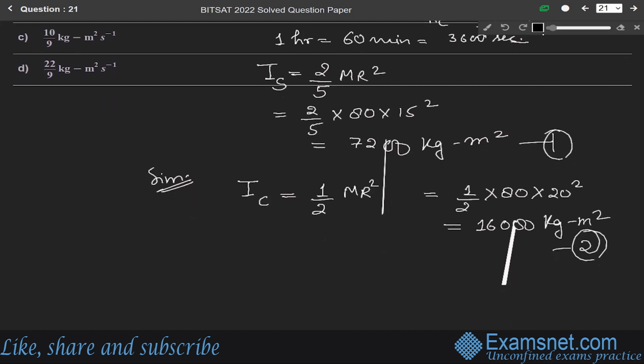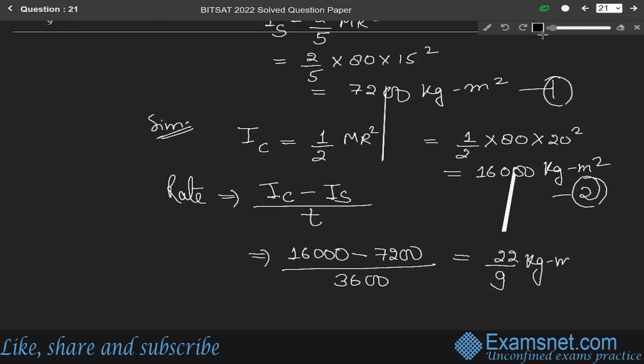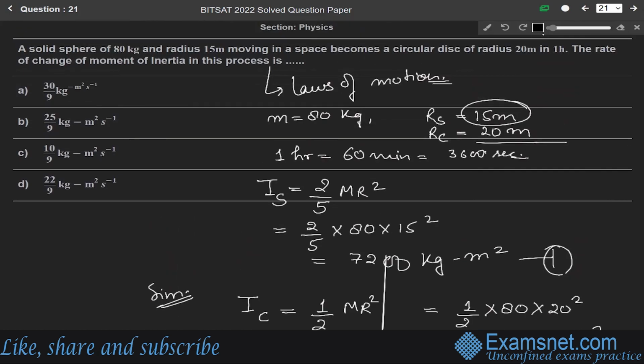Now we have to find the rate of change of moment of inertia. So the rate of change of moment of inertia is the inertia of the circular disk minus the inertia of the solid sphere over the time taken in terms of seconds. So it will be equal to 16,000 minus 7200 over time. Time is 3600. So it will be equal to 22 over 9 kg meter square second inverse. This is our final answer. So it is 22 over 9 kg meter square second inverse, means option B is the correct answer.